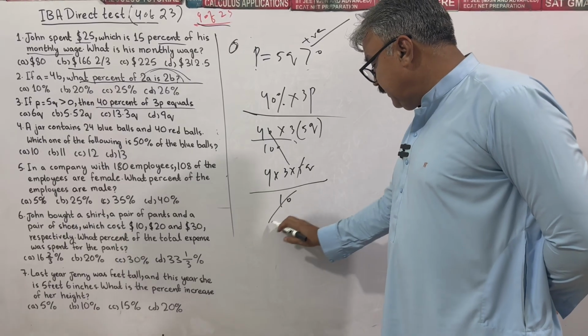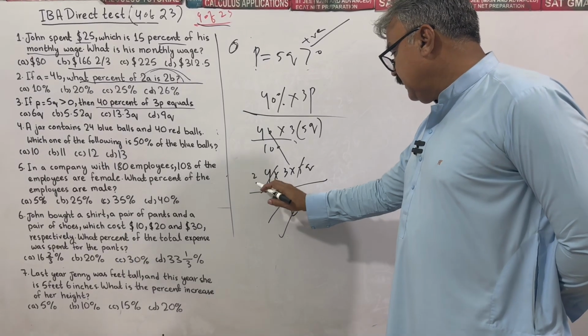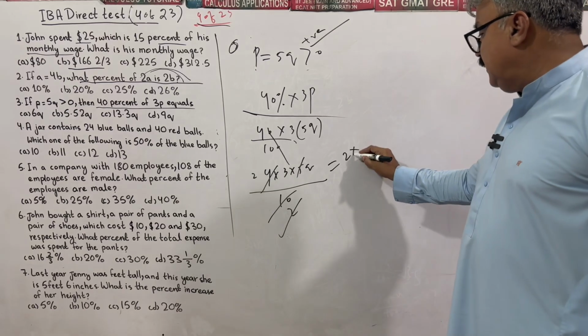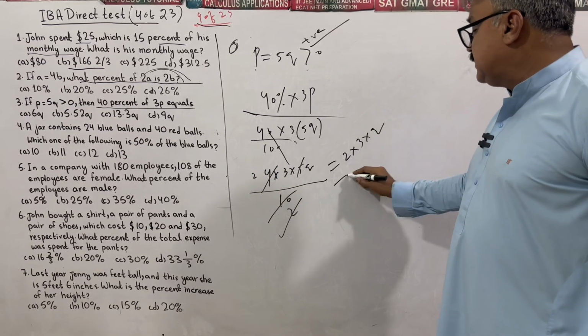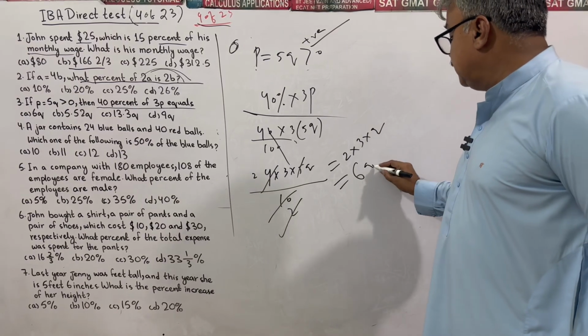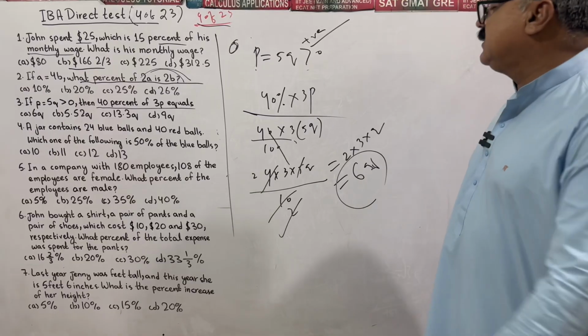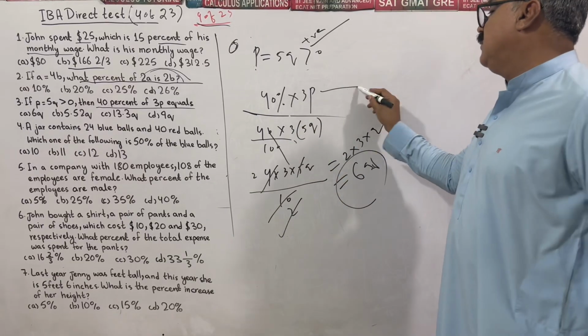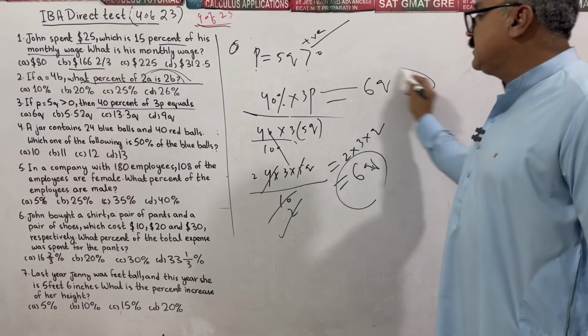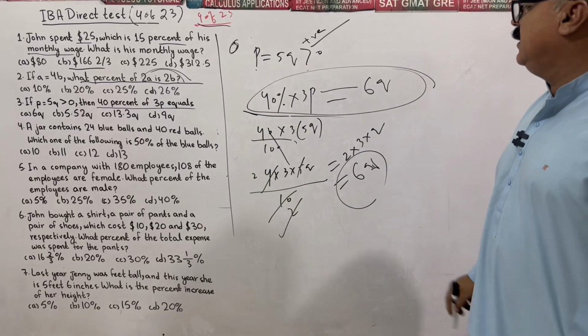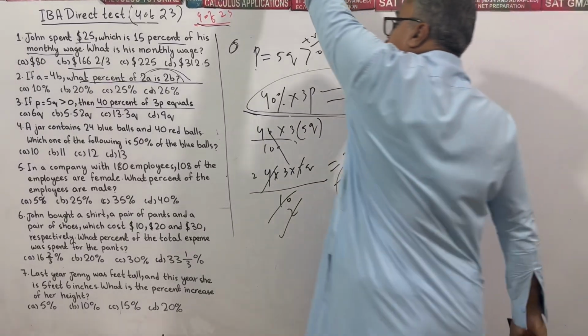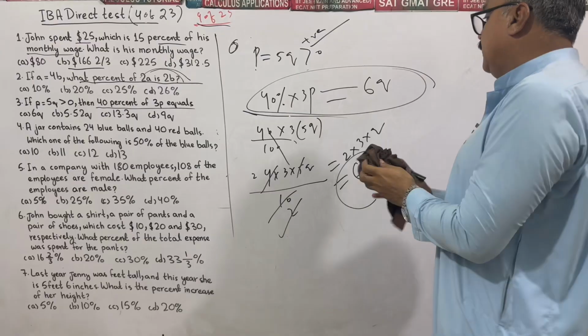Applying table of 5, 2 5s are 10. What do I have? 2 into 3 into Q, 6Q. So 40% of 3P is equal to 6Q.